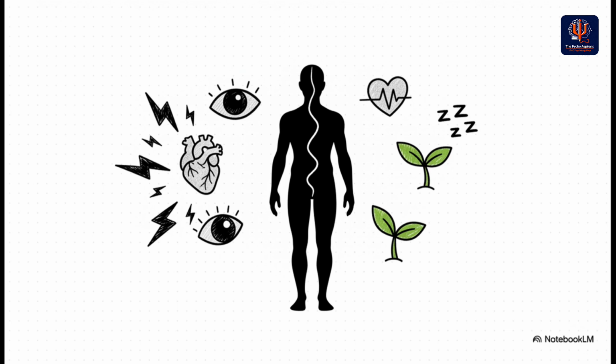Remember that part of the nervous system that works on autopilot? Well, it has two modes that are kind of like a gas pedal and a brake. The sympathetic division is the gas pedal, your fight or flight response. It revs everything up to deal with a threat. Then the parasympathetic division is the brake, your rest and digest system. It calms everything back down when the danger's gone. A healthy, well-adjusted person is constantly balancing these two.